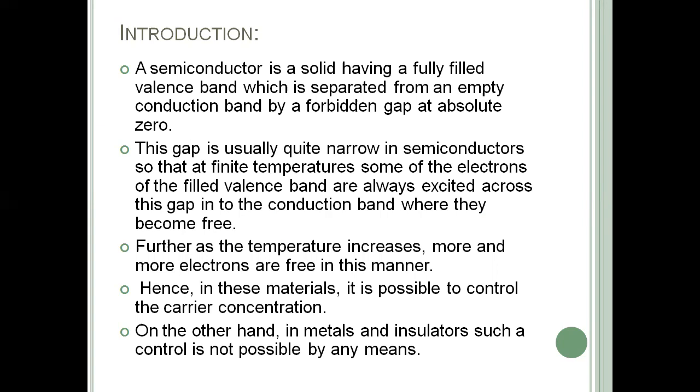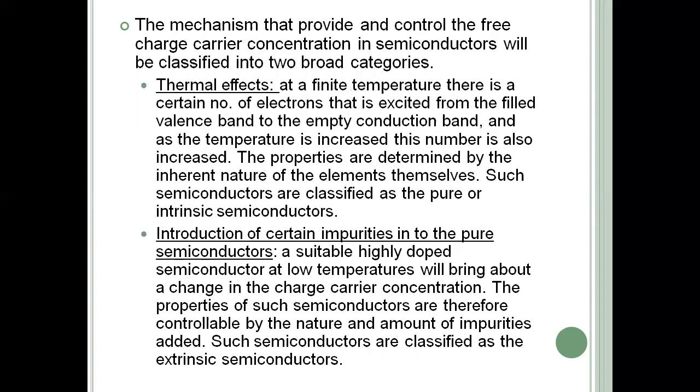On the other hand, in metals and insulators, this type of control is not possible by any means, either by temperature or by any doping elements. We cannot control the flow of electrons in either conductors or insulators. But in semiconductors, we can easily control the carrier concentration by increasing the temperature or by adding an impurity element to the material. These are the mechanisms by which we can control the flow of carriers in semiconductors.